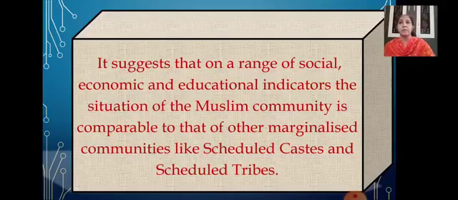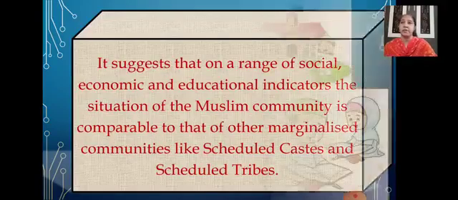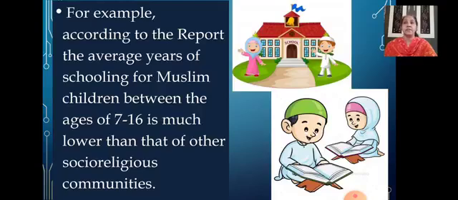According to that report, the average years of schooling for Muslim children between the ages of 7 and 16 is much lower than that of the other socio-religious communities. So this was the report given by Justice Rajinder Sachar, who was the chairman of the committee appointed by the government in the year 2005.